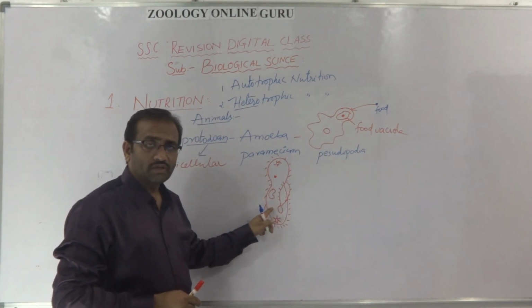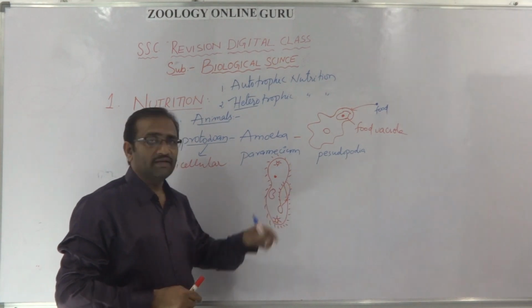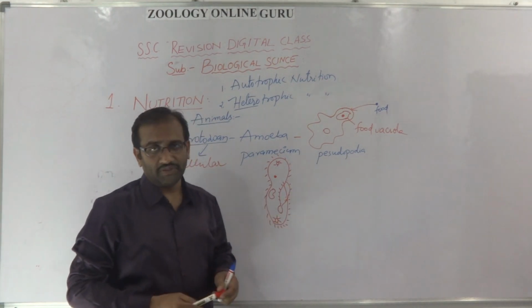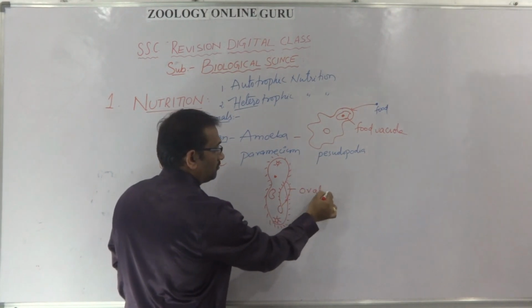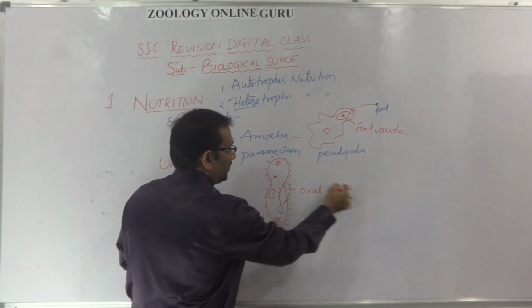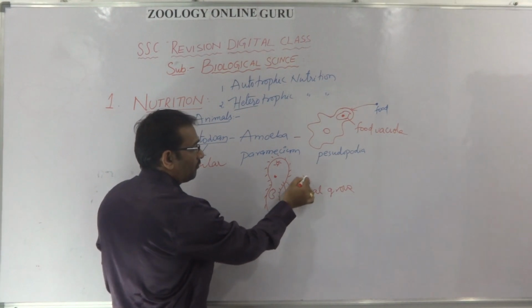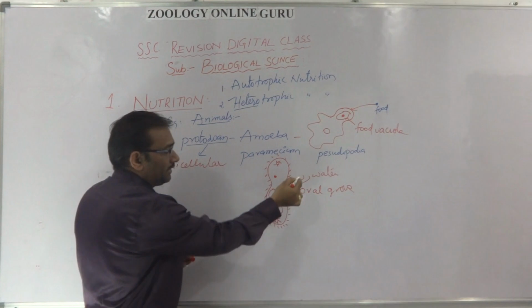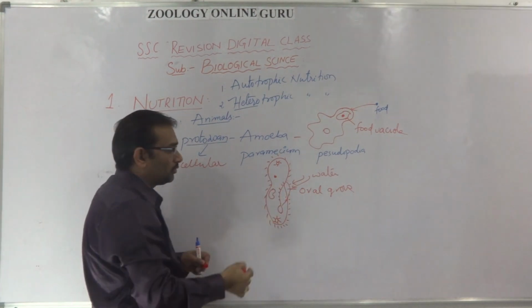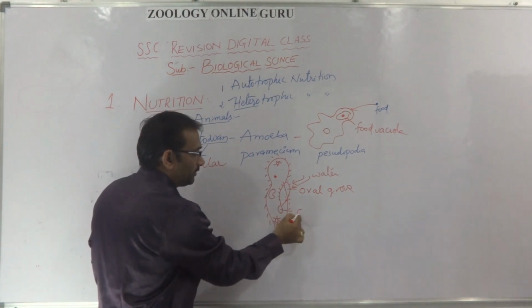Ciliary locomotion and ciliary feeding is present in the paramecium. So this is the oral groove. Food or water enters inside through the oral groove, and this is the food vacuole.